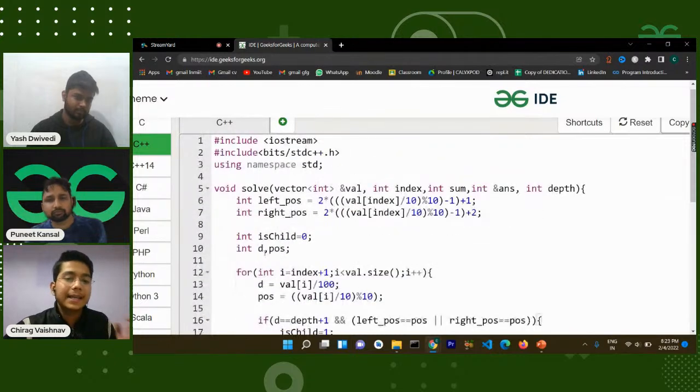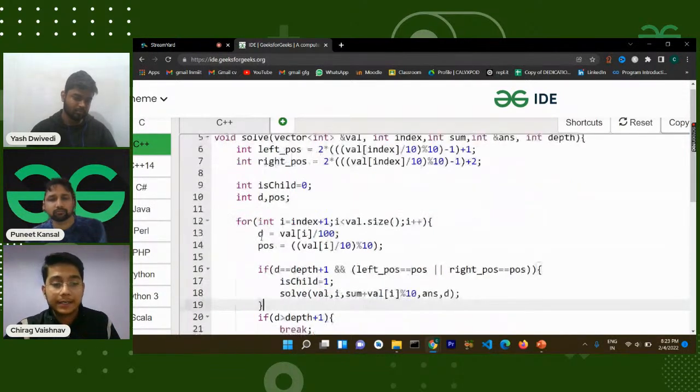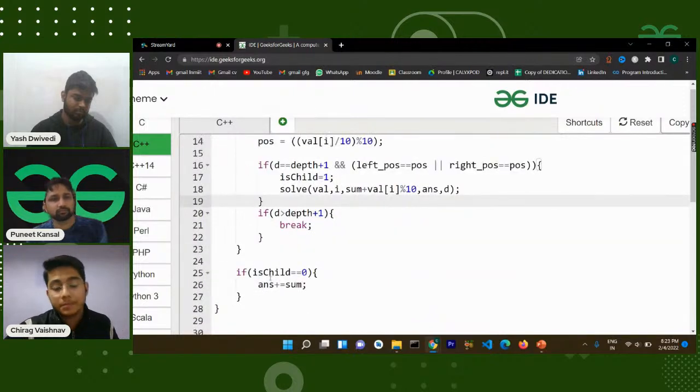So earlier I said why I am using this is-child variable. This is only because I have to keep a counter to check if it's a leaf node or not. So if is-child is still 0 after the loop, that means it is a leaf node. So what you have to do is answer plus equals sum.